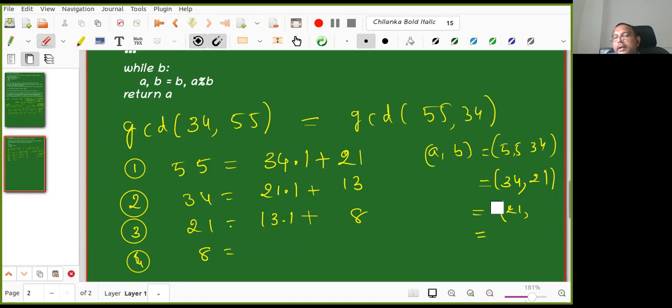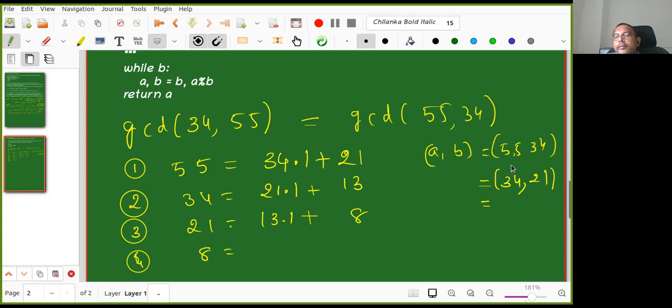No, here I have done correct. What is that I'm doing? So B comma R, remainder is... One minute, I made some mistake. So let us go slowly. Here B is 34 and the remainder is 21. Fine. So B comma R.